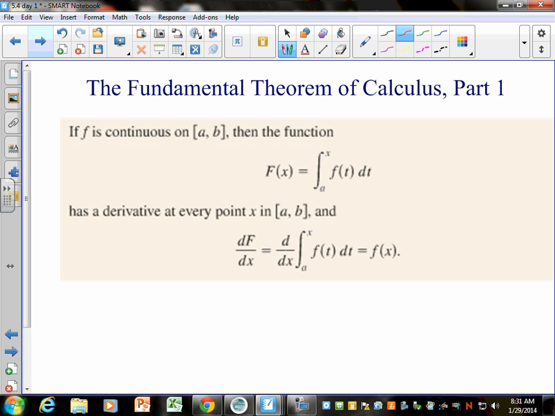But the big part to notice is this is in terms of t, but when you take the derivative with respect to x, this x replaces t. We're going to do some real examples in a minute, but that's what the fundamental theorem part 1 says. We've talked about a derivative and an integral canceling each other out. We just haven't talked about that whole replacing t with x thing.